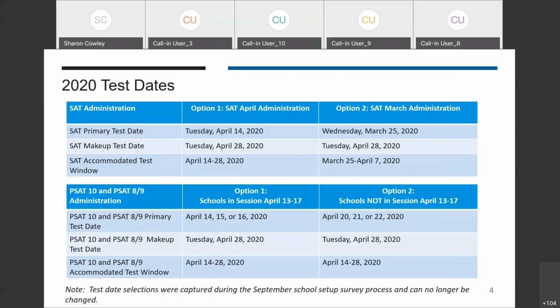New this year, all makeup testing for PSAT 10 and PSAT 8-9 will take place on April 28th, 2020. Similar to SAT, students that are approved for accommodations will not have a designated makeup date because they can complete testing at any point during the accommodated testing window, which runs from April 14th through April 28th.